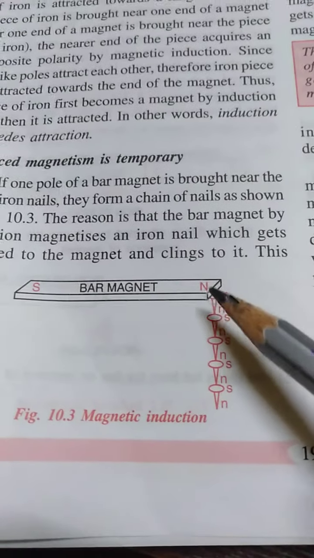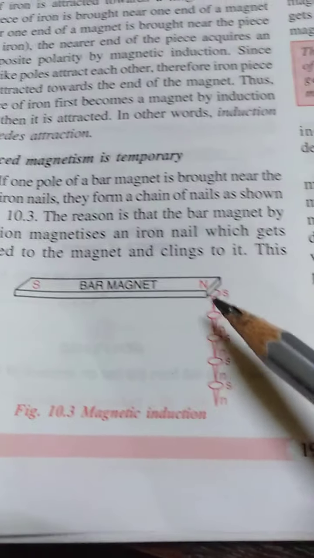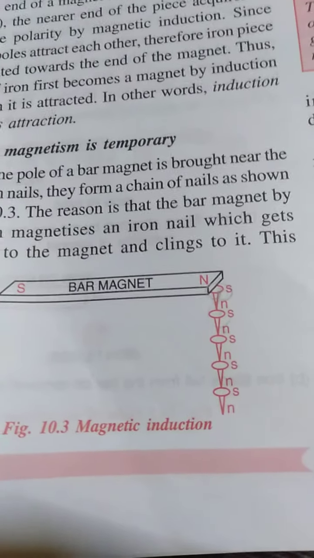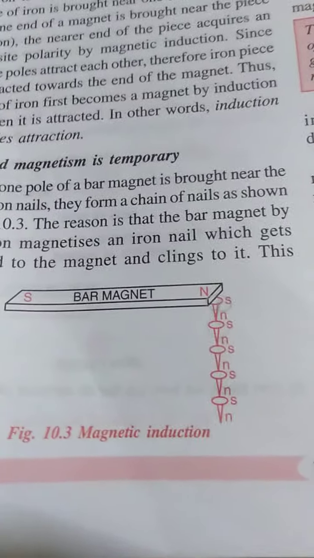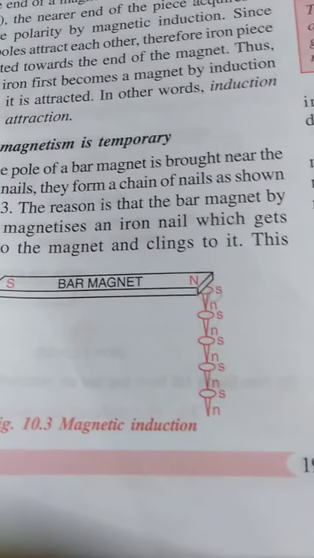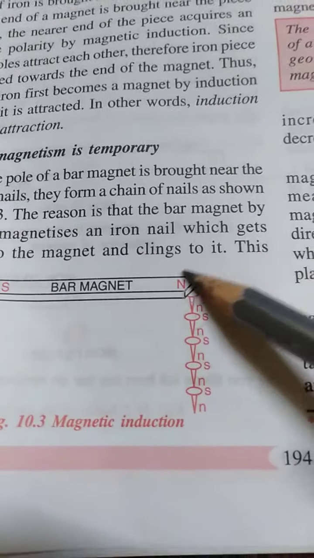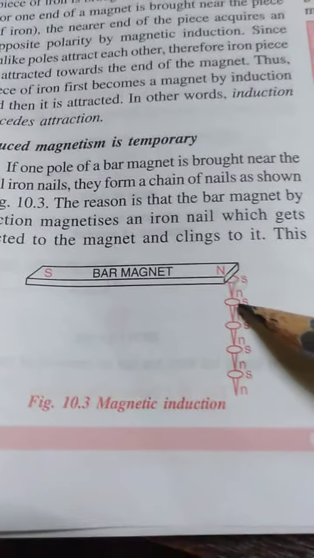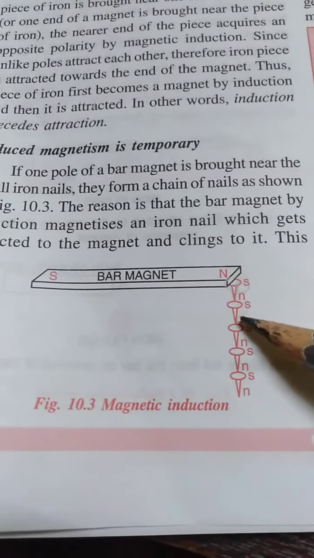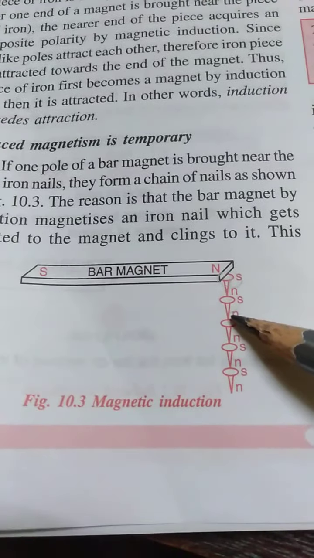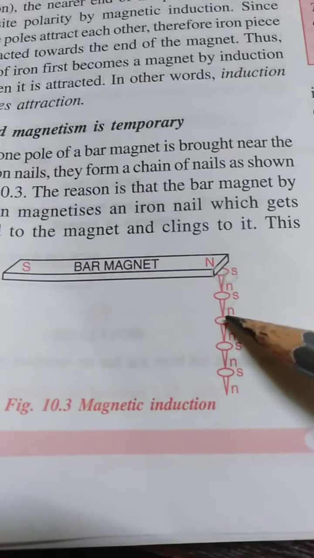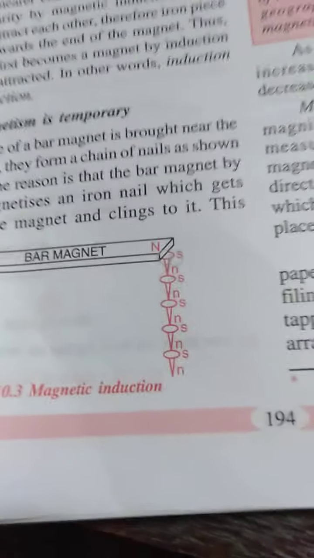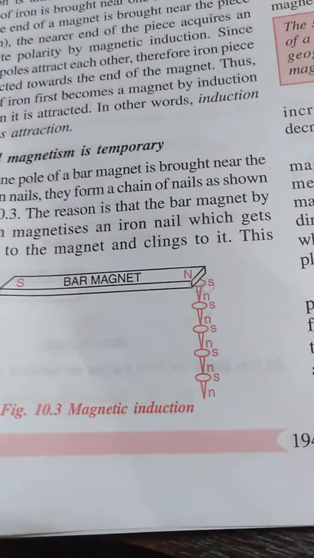Now suppose I remove this bar magnet, then all the pins will fall, and automatically, quickly, instantly, the magnetic property will be lost. So we can say that this induced magnetism is temporary and it lasts as long as the inducing magnet is nearby. If the inducing magnet has been removed, then the induction property will be lost.